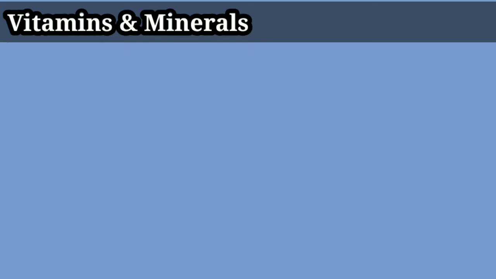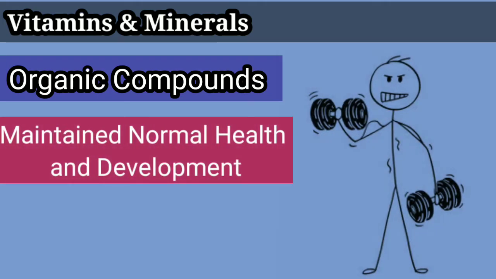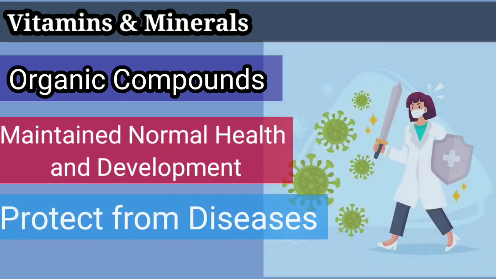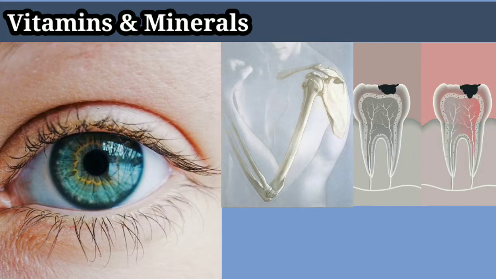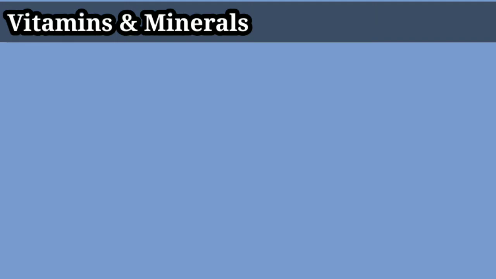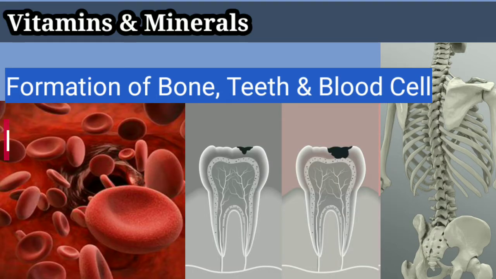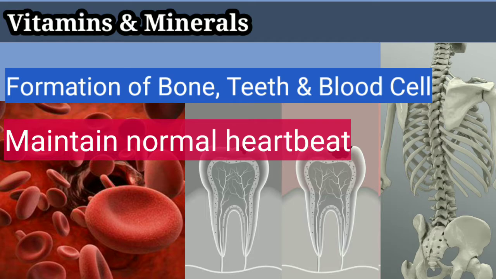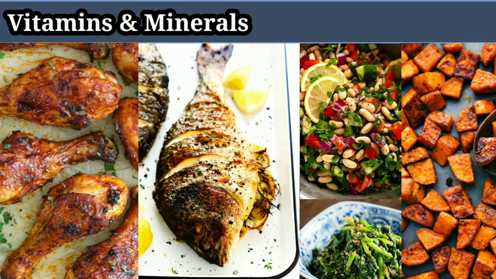Vitamins and minerals. First, vitamins are a group of organic compounds which are essential in small amounts for maintaining normal health and development. Vitamins help in protecting our body against diseases. They help in keeping our eyes, bones, teeth and gums healthy. Minerals perform important functions such as formation of bones, teeth and blood cells, and also maintain the normal heartbeat. The sources of vitamins and minerals are meat, fish, beans, spinach, sweet potato and other vegetables and fruits.